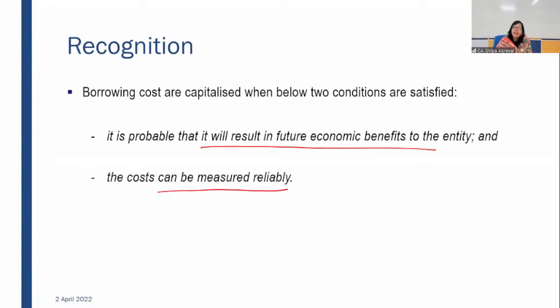It is a combination of many borrowings, and every borrowing has a different interest rate. So we have to come out with one interest rate, which is called the capitalization rate as per the standard, and that capitalization rate is to be used for computation of borrowing costs to be capitalized.